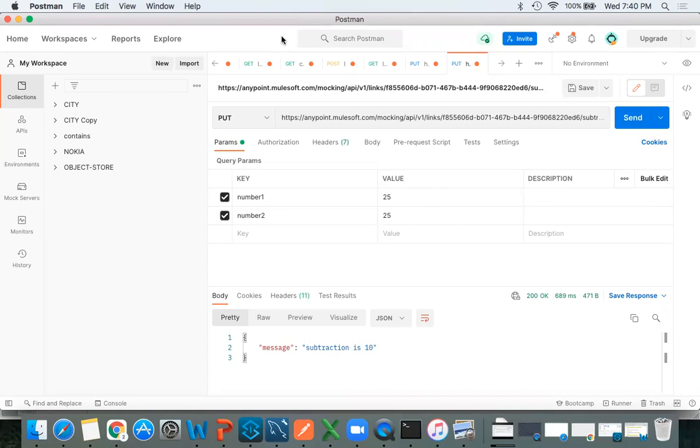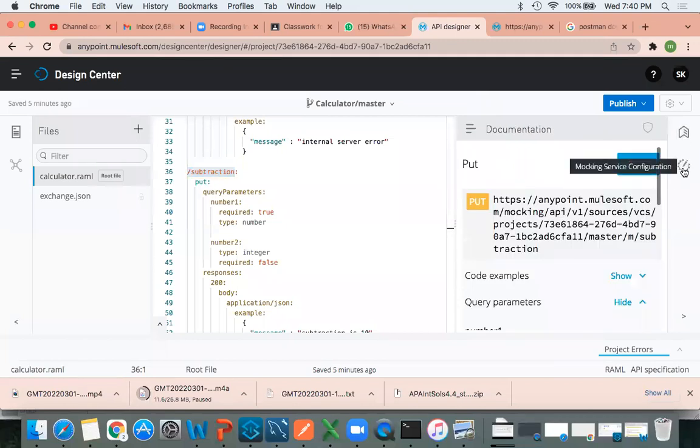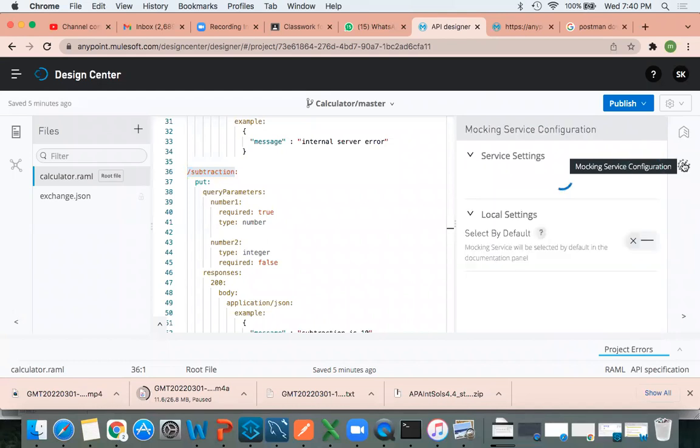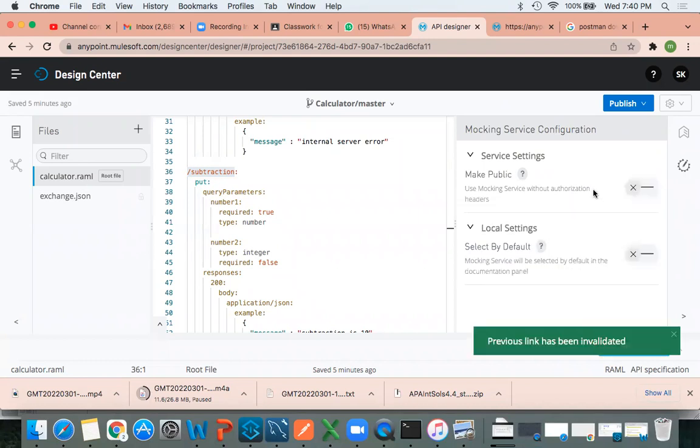Okay. Mocking means just click the setting symbol here. Can you see here? Click on the settings, copy this URL. That's it. So by default, if you do it the very first time, it will be like this.